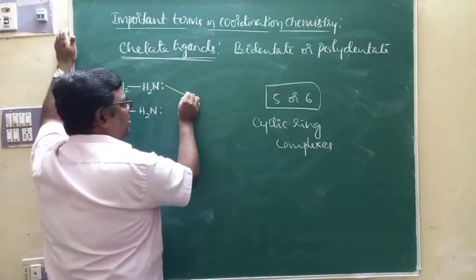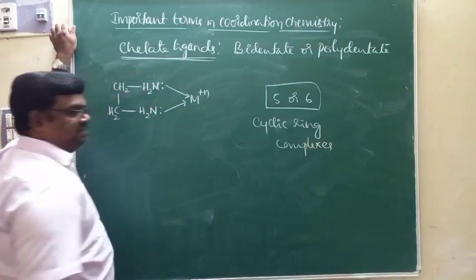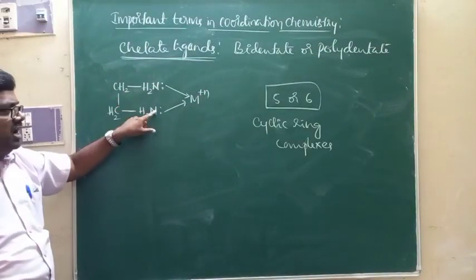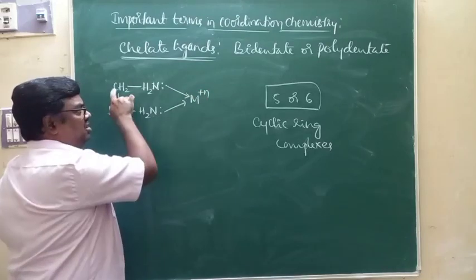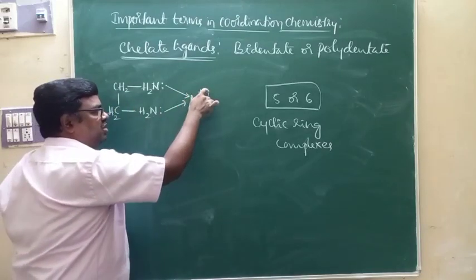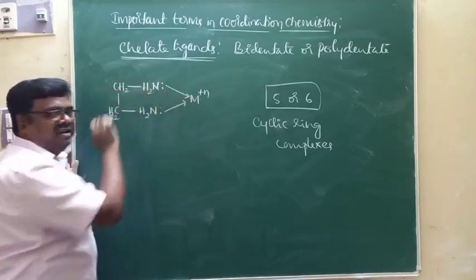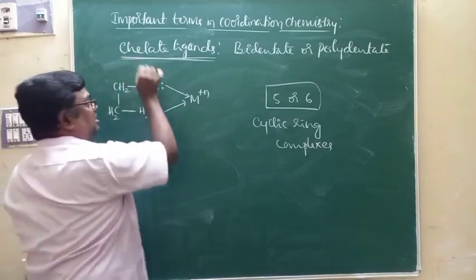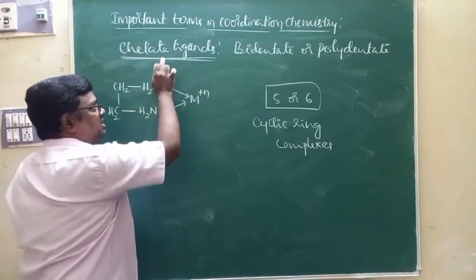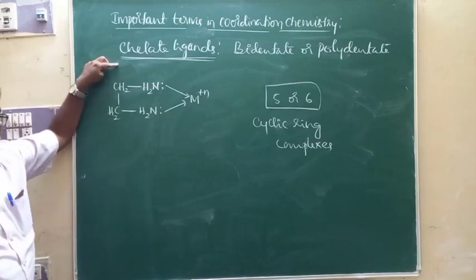When it forms a coordination bond with a central metal ion like M plus N, it can form 2 coordinate bonds. Upon forming coordination bond with the central metal ion, you get a 5 membered cyclic ring. That's why ethylene diamine is a chelate ligand.